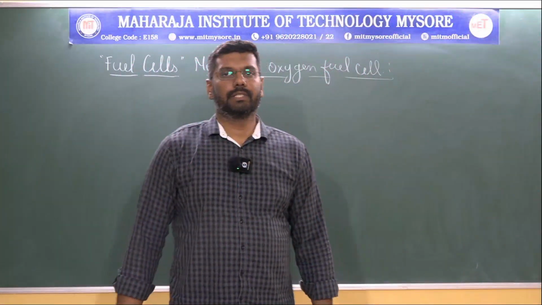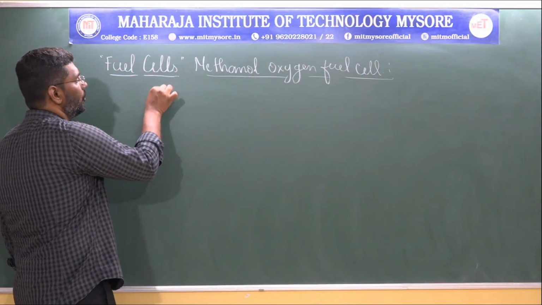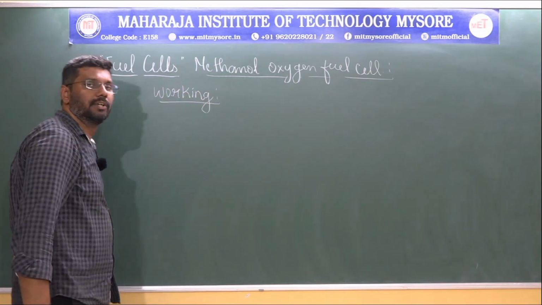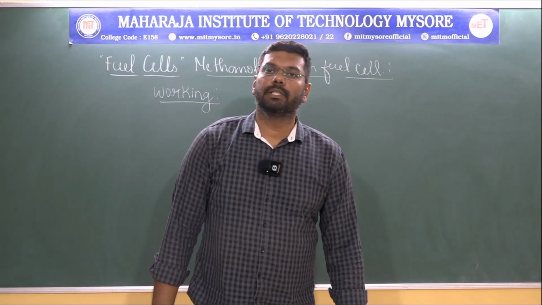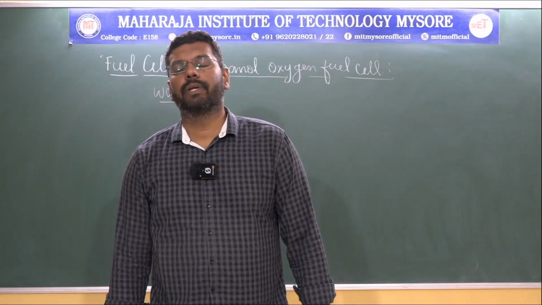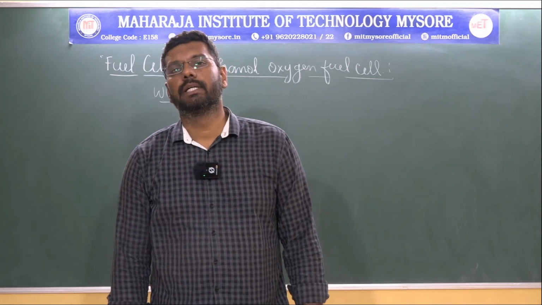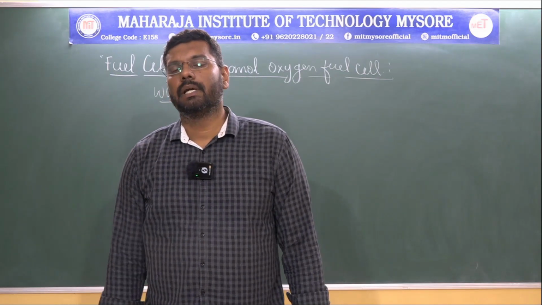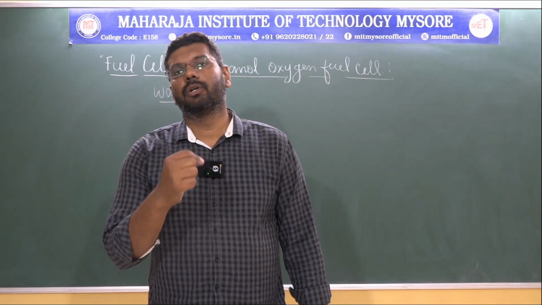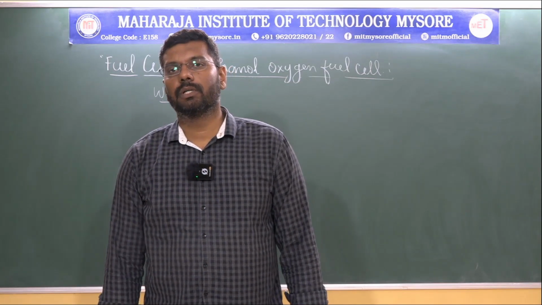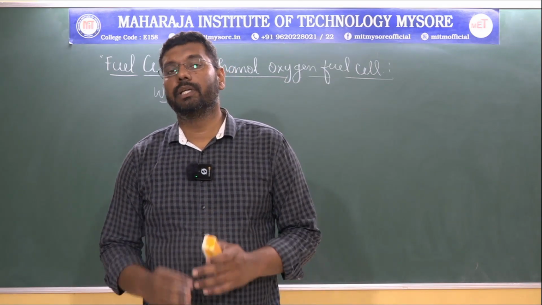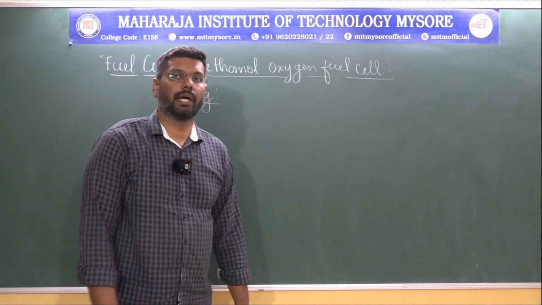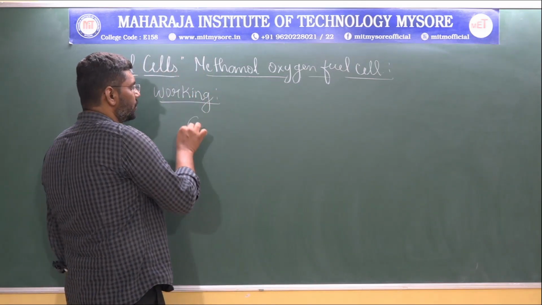Next we shall discuss the working of the methanol oxygen fuel cell. As I told, methyl alcohol along with sulfuric acid, when fed through the anodic part, reaches the anodic material, which is purely made up of porous nickel plate. In those pores, the methyl alcohol, that is CH3OH, along with sulfuric acid, will reach the platinum and rhodium catalyst coated on the anode, and it undergoes oxidation.